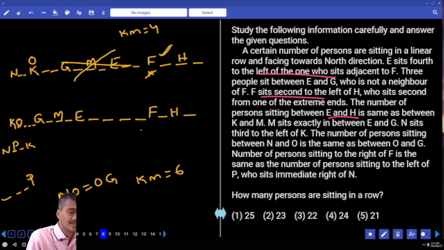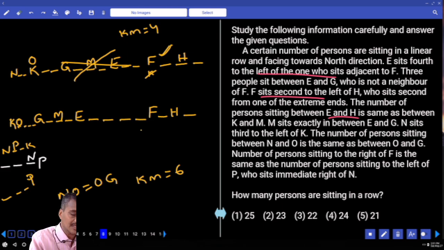P is here. Now if P is here, what is the final arrangement we have? Final arrangement. Now P is fourth from the right extreme, isn't it? Then my final arrangement, student. Now P is fourth from the right extreme, 1, 2, 3, and P is here, and P is to the immediate right of whom? Immediate right of N.